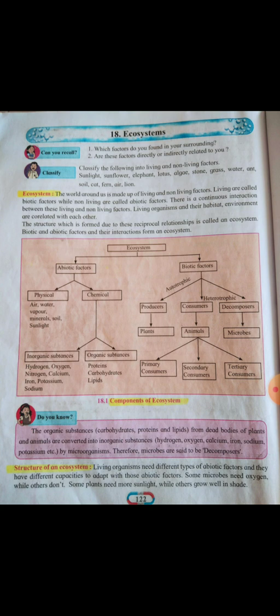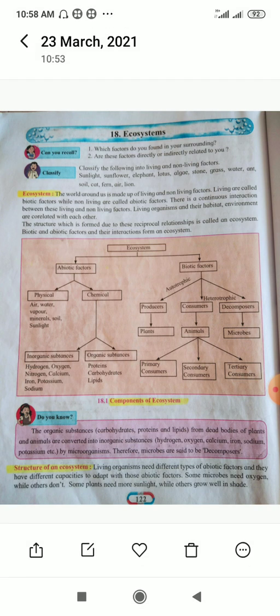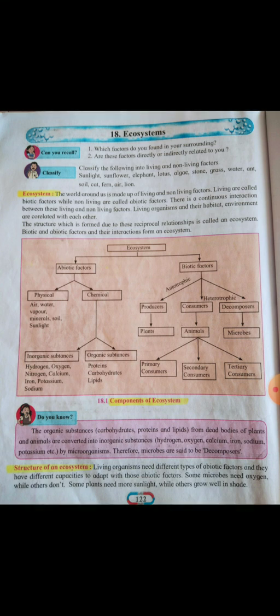The structure of the ecosystem. We know that every living thing depends on a non-living thing. Each and every abiotic factor affects the biotic factors in the ecosystem.